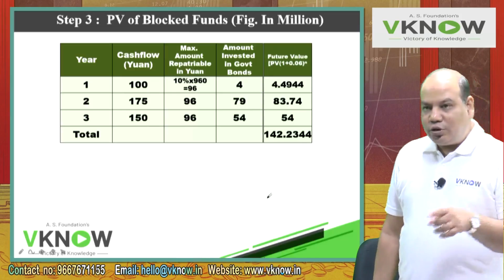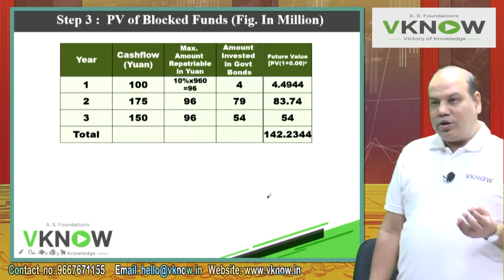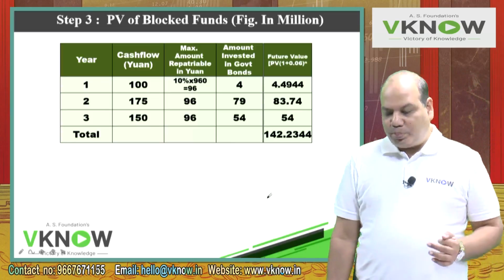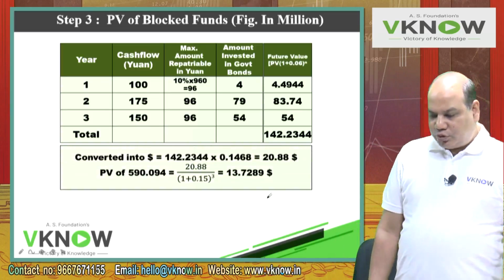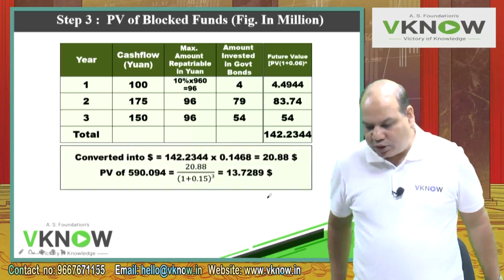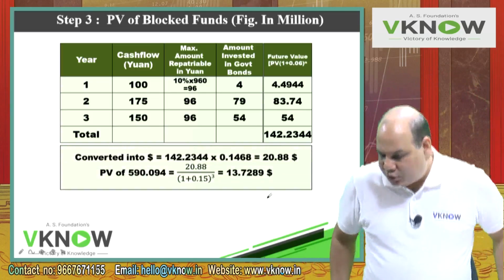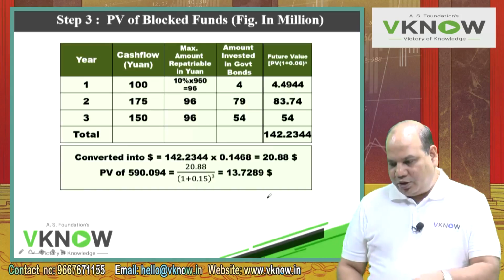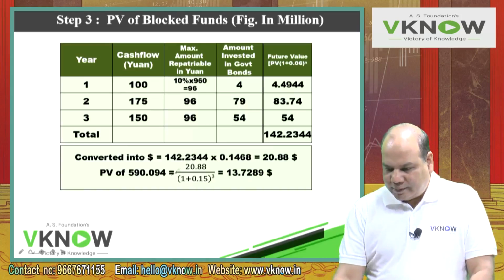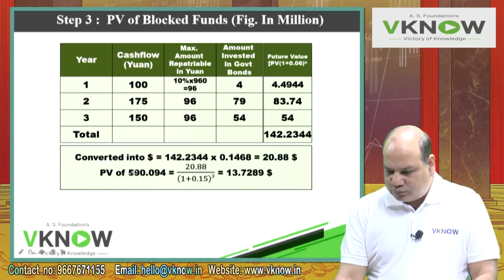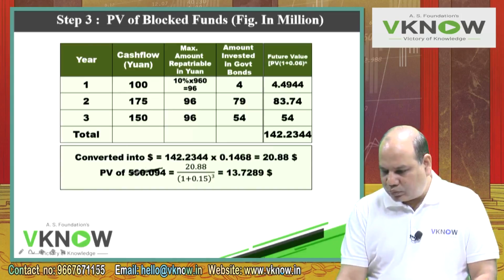You will convert into dollar, then you will convert into present value. So next, write down below that, converted into dollar, 142.2344 into 0.1468.